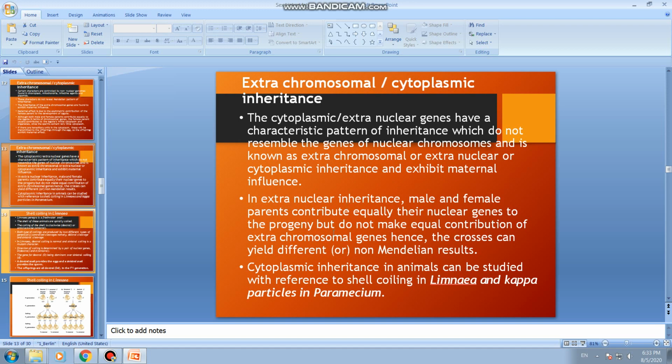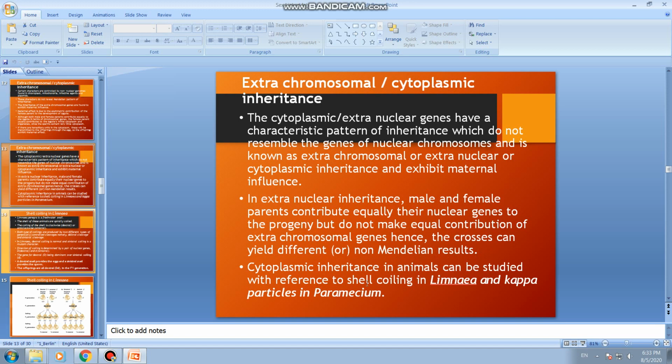In extranuclear inheritance, male and female parents contribute equally their nuclear genes. For nuclear genes, there is no difference. Nuclear genes are contributed equally by both male and female parents to the progeny, but they do not make equal contribution of extrachromosomal genes. Hence, the crosses can yield different or non-Mendelian results. So the results will be completely different from the Mendelian results, and that is why it is called non-Mendelian.